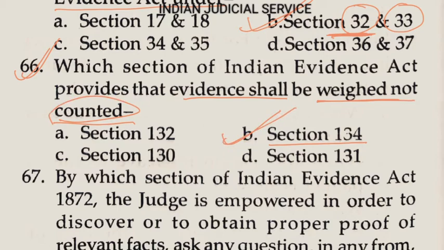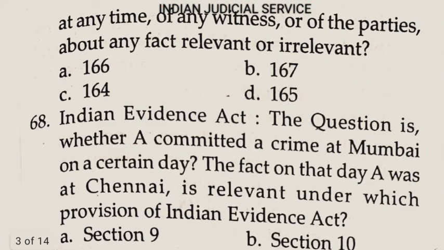Now question number 67. By which section of the Indian Evidence Act 1872 is a judge empowered, in order to discover, this is very important, to discover or to obtain proper proof of relevant fact, to ask any question, this is very important, in any form, at any time, of any witness or of the parties about any fact relevant or irrelevant?